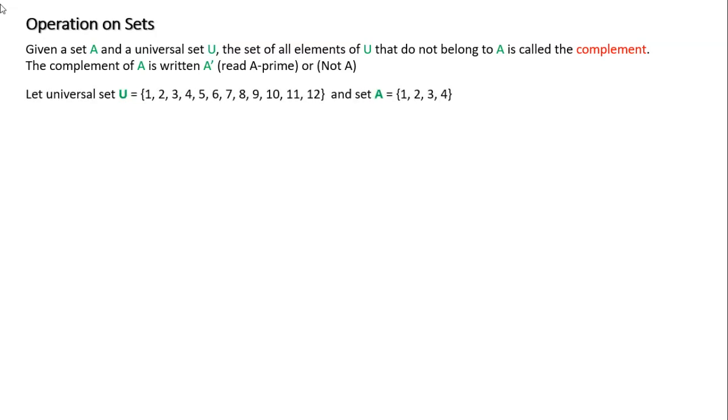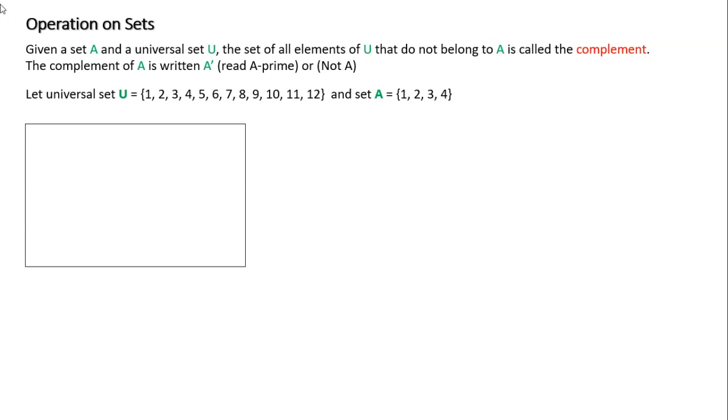So let's look at an example. It says, let the universal set be 1 through 12. We have all these numbers. And I have set A equal to 1, 2, 3, 4. This is kind of an introduction to Venn diagrams. When we're dealing with sets, we represent a Venn diagram as a box. The box represents my universe.